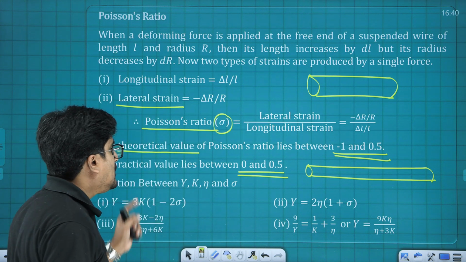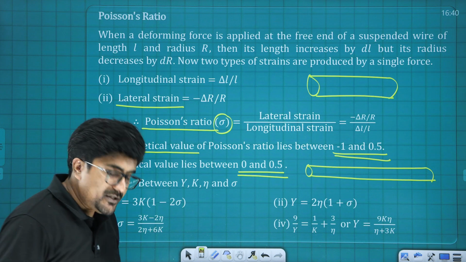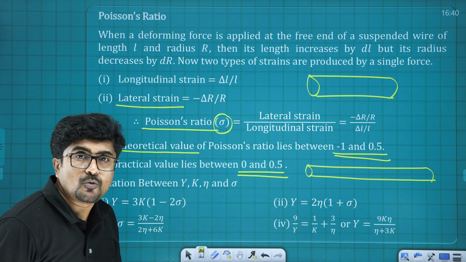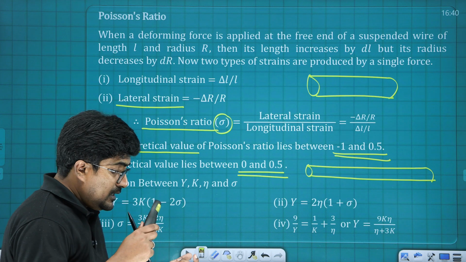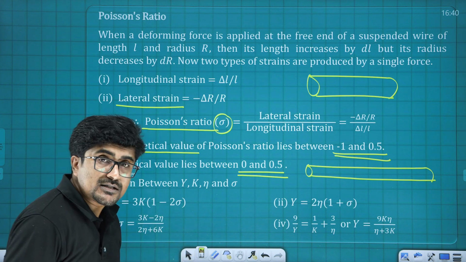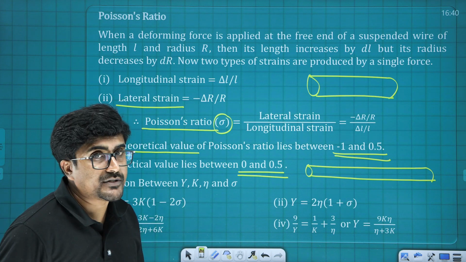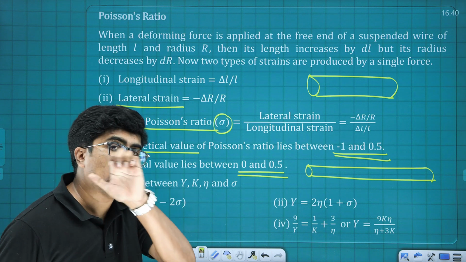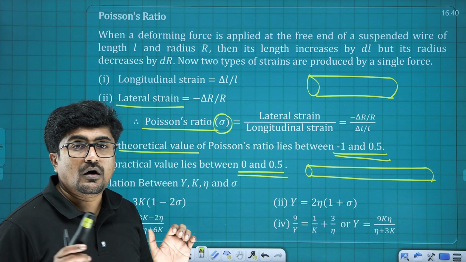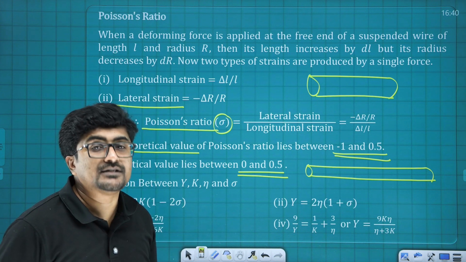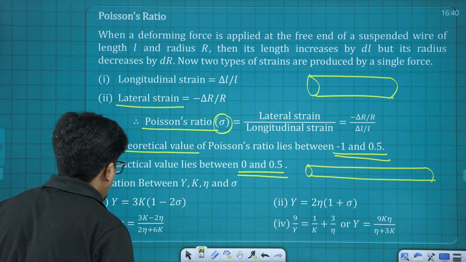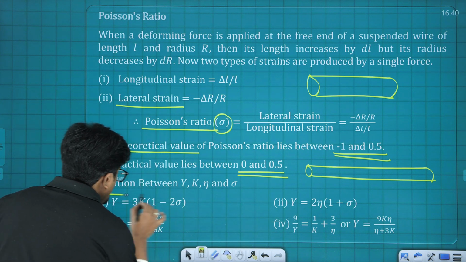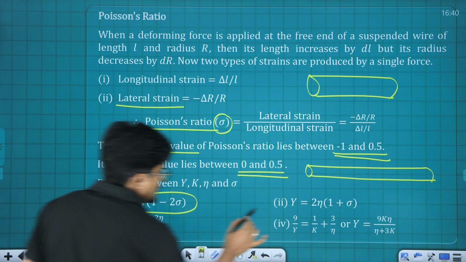And comes the relation between Y, Young's modulus, K, bulk modulus, eta, shear modulus, and sigma, Poisson's ratio. The relation between all these four moduli of elasticity terms: basically we have four standard relations, but I recommend you to focus on these two.